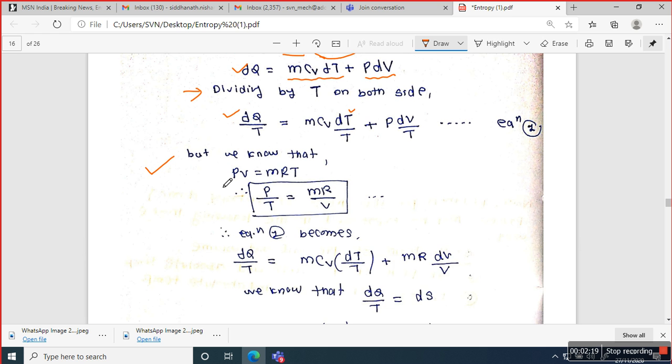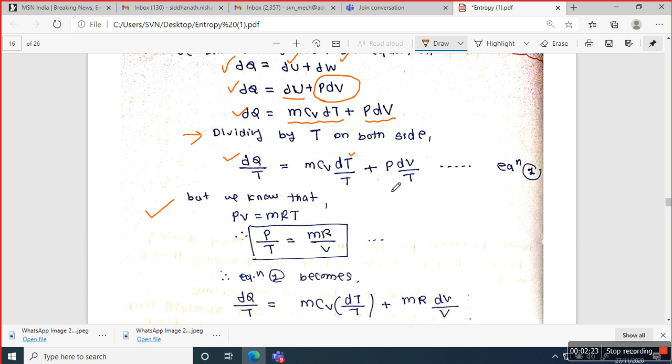But we also know that PV is equal to mRT. What is the need to put this formula? For getting the complete equation, I'm going to take the integral in further steps. But the denominator of that dV term is T, so it is necessary to change it.